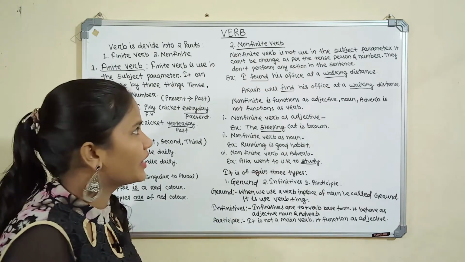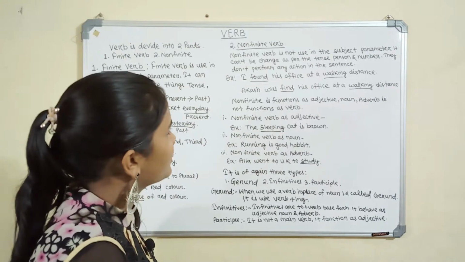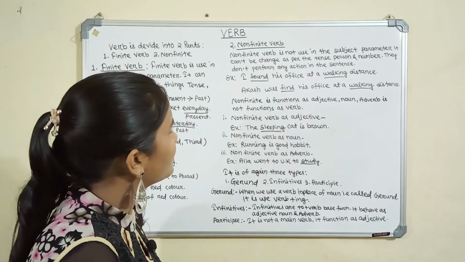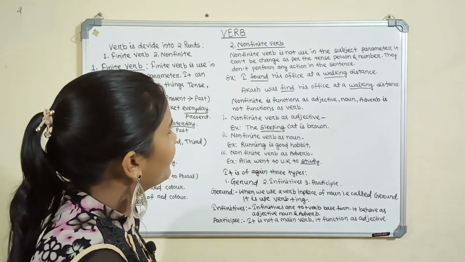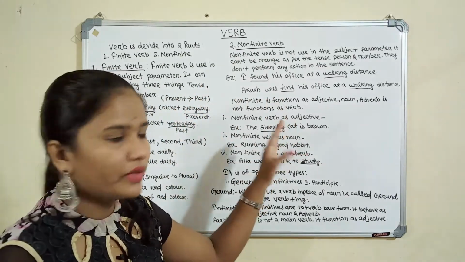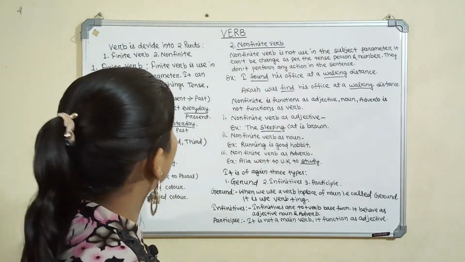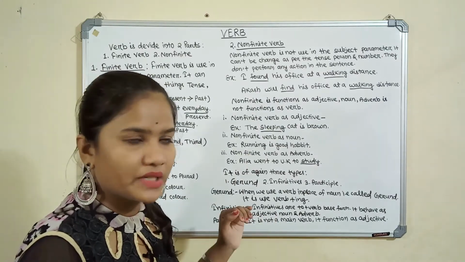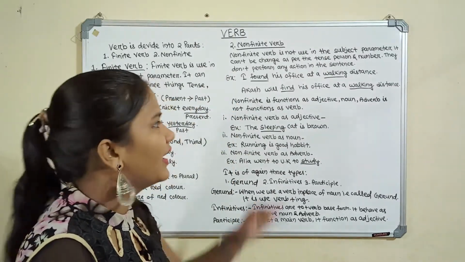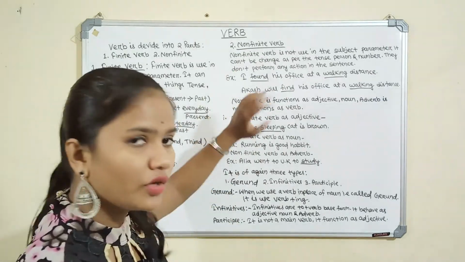Let's move to the second form, that is the non-finite verb. Non-finite verb is not used in agreement with the subject. It does not change as per the tense, person, and number, and it doesn't perform any action in the sentence. Non-finite verb is the opposite of finite verb. As we already learned, the finite verb changes with the subject, but the non-finite verb does not change with person, number, or tense. That is called non-finite verb.